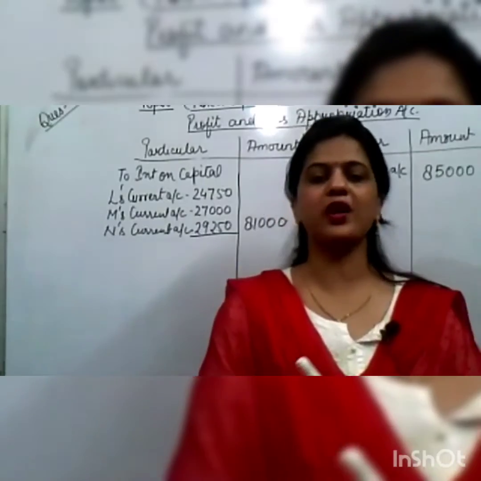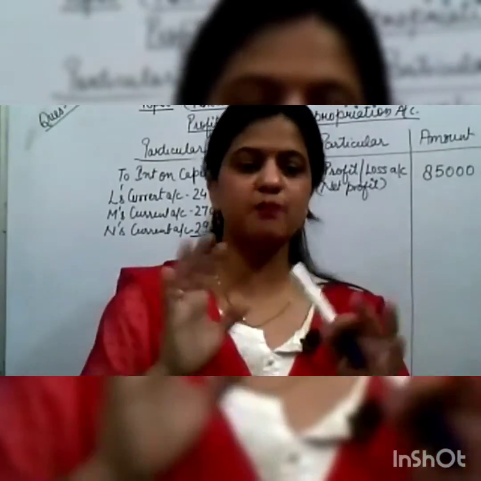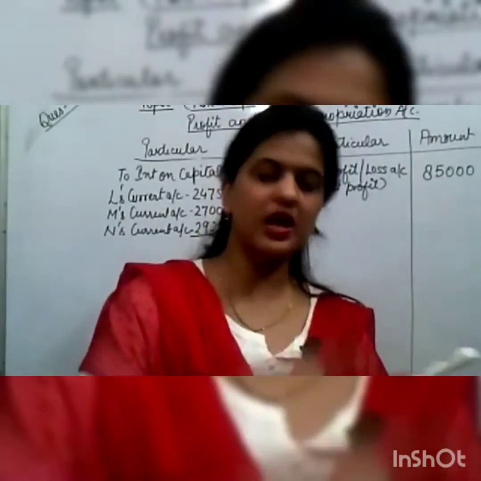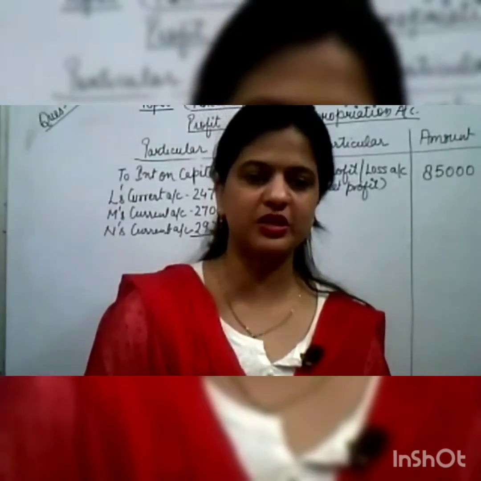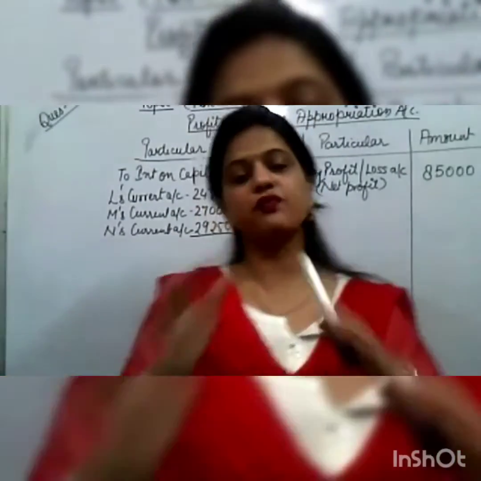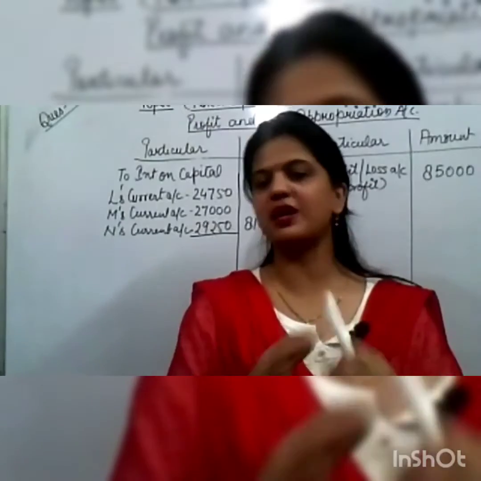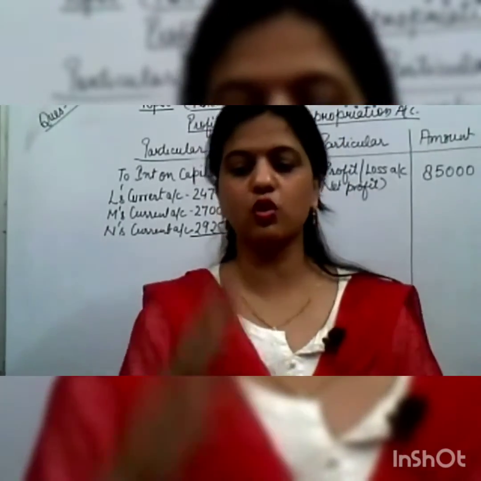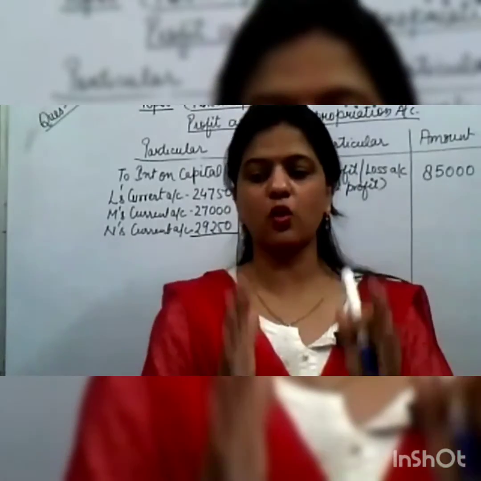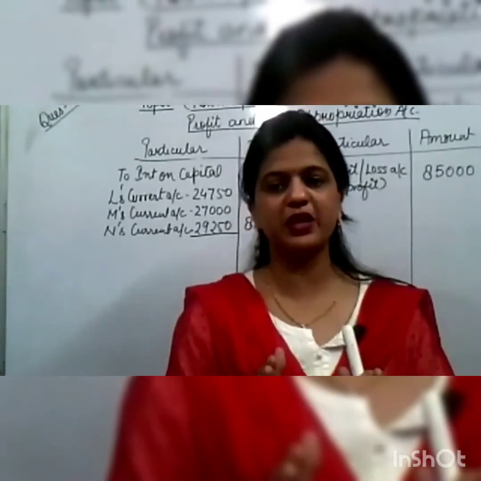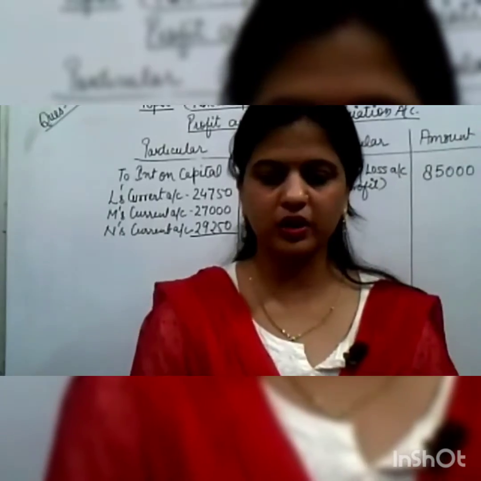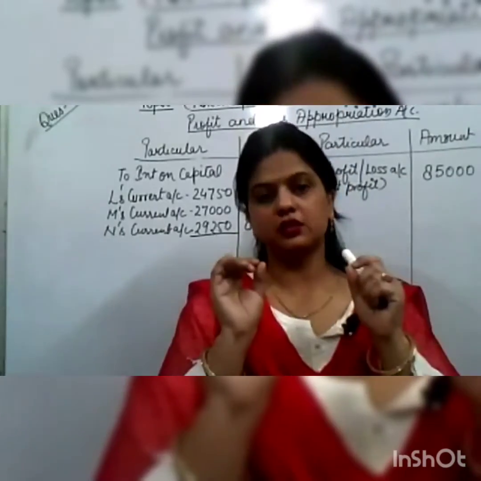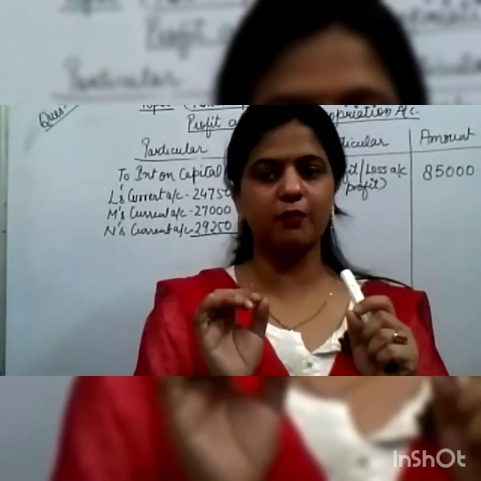Suppose the drawing has been made on 1st of July, as mentioned in your question. Then from July to 31st March, the interest will be charged. But if nothing is mentioned about the date of drawings in your question, then you have to assume that the drawing has been made for an average period of 6 months. Keep this in your mind.